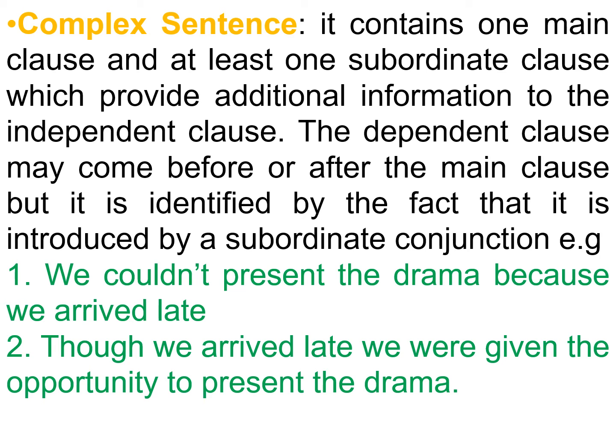Complex sentence: it contains one main clause and at least one subordinate clause which provides additional information to the independent clause. The dependent clause may come before or after the main clause, but it is identified by the fact that it is introduced by a subordinate conjunction. For example, we couldn't present the drama because we arrived late. Though we arrived late, we were given the opportunity to present the drama.